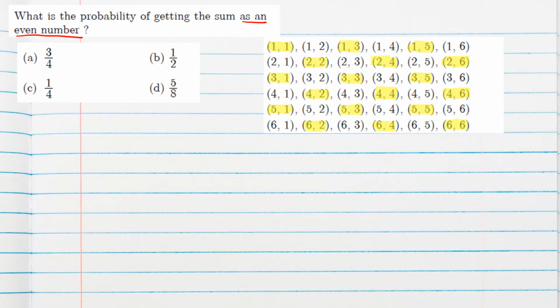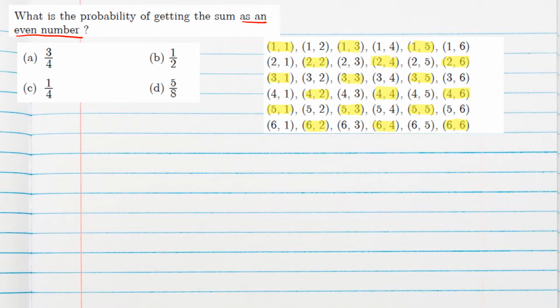Okay, so if you see, half of them are giving the sum as an even number. The other half which are not highlighted are giving the sum as an odd number. So that question also we can answer.